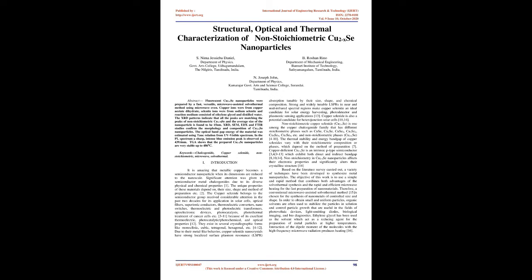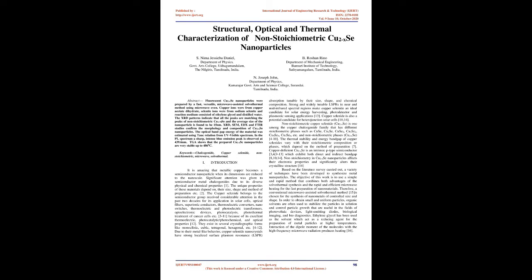They exist in several crystallographic forms like monoclinic, cubic, tetragonal, hexagonal, etc. Due to their metal-like behavior, copper selenide nanocrystals have strong localized surface plasmon resonance, LSPR, with absorption tunable by their size, shape, and chemical composition. Strong and widely tunable LSPRs in the near and mid-infrared spectral regions make copper selenide an ideal candidate for solar energy harvesting, photodetector, and plasmonic sensing applications. Copper selenide is also a potential candidate for heterojunction solar cells.